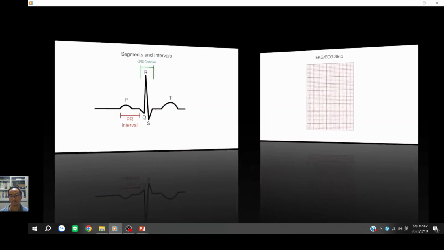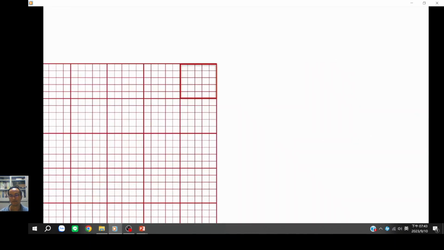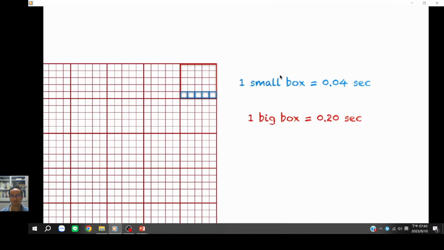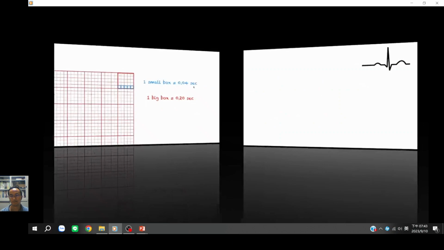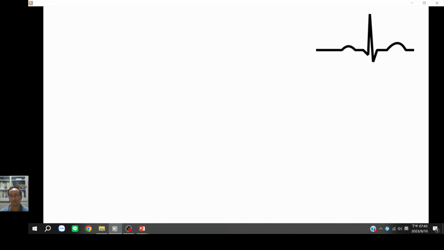In an EKG strip, we have a big box, and inside a big box, we have 5 small boxes. Each small box is equal to 0.04 seconds. And so if in a big box there are 5 small boxes, that means that one big box is equal to 0.20 seconds. But really, as long as you know that one small box is 0.04 seconds, we're good to go. So let us get on with our 6-step EKG interpretation.